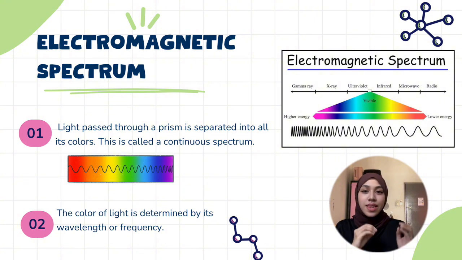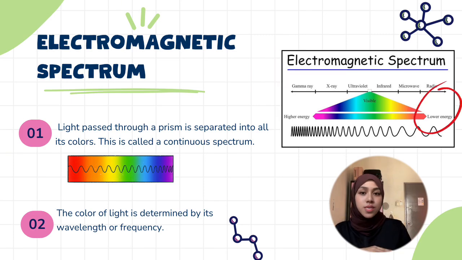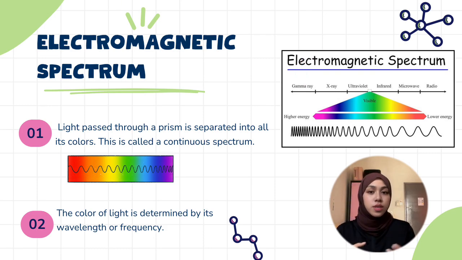Okay, next we have the electromagnetic spectrum. As you can see in the picture here, this spectrum shows all the types of electromagnetic waves, arranged from the lowest energy to the highest energy. It starts with radio waves, followed by microwaves, infrared, visible light, ultraviolet rays, X-rays, and gamma rays. The color of visible light depends on its wavelength or frequency. As we move across the spectrum, the frequency increases, the wavelength becomes shorter, and the energy becomes higher. Visible light is just a very small part of the entire electromagnetic spectrum.